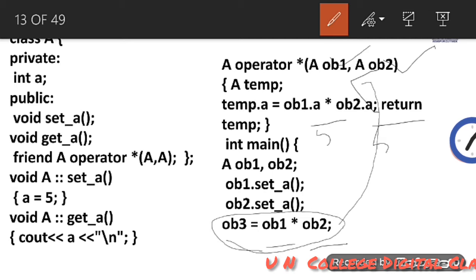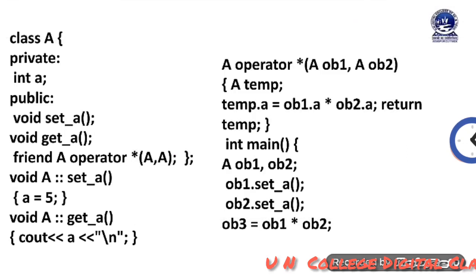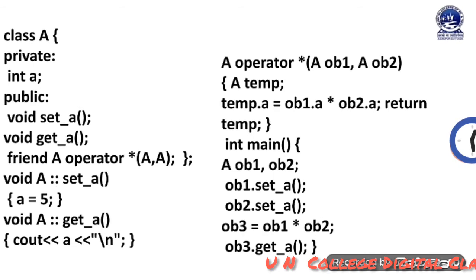When we return temp, the value will be stored in ob3, so when we write the statement ob3.get_A, we will get 25. I hope you have got a clear concept about binary operator overloading using a friend function.